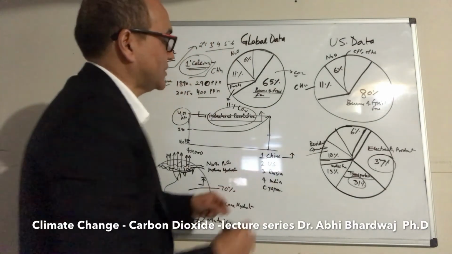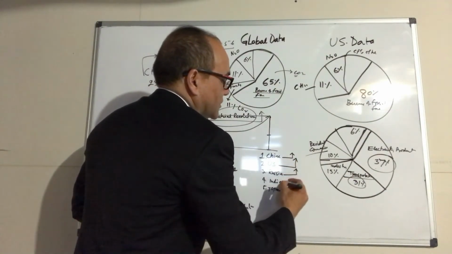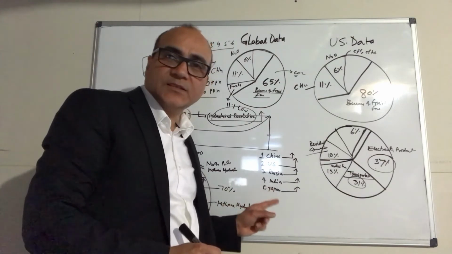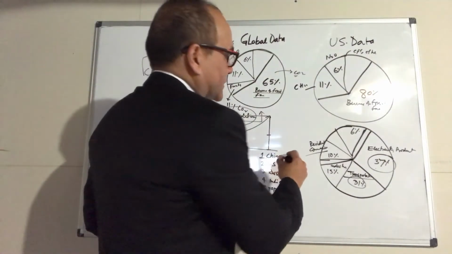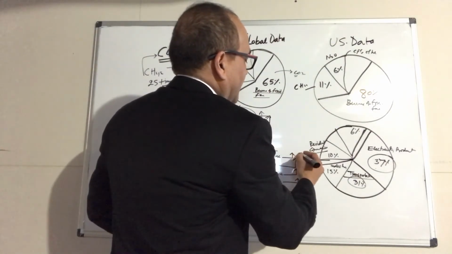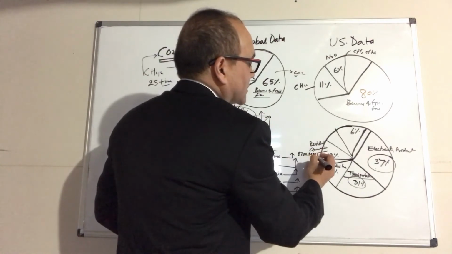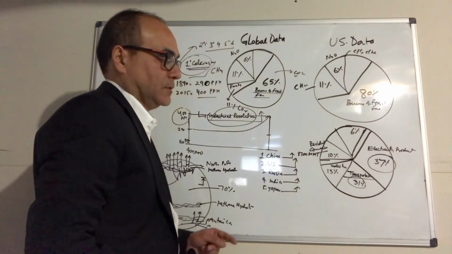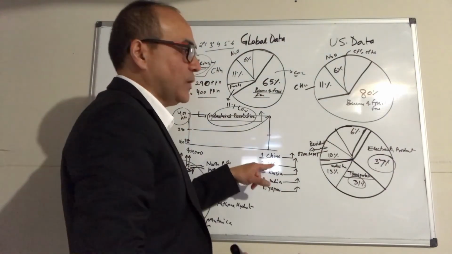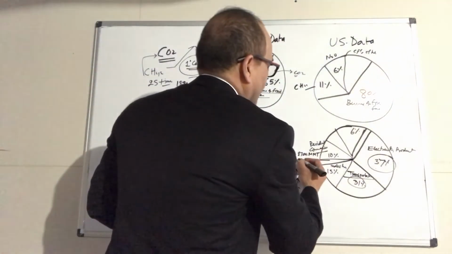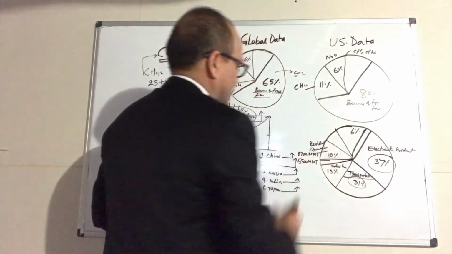So these are the biggest polluters, but look at the difference between these countries. China, for instance, is pumping 8,700 million metric tons yearly. The US is doing 5,500 million metric tons.